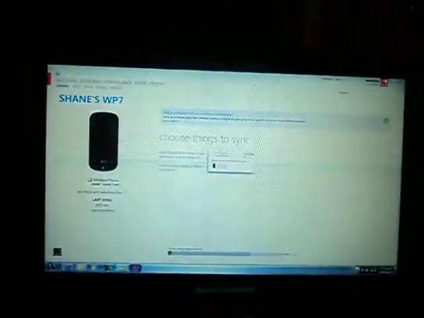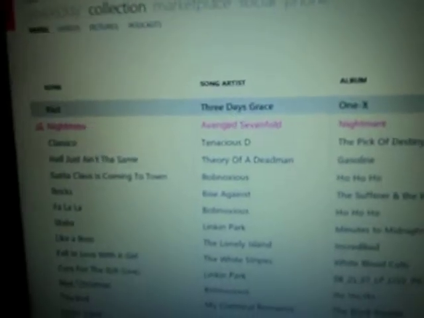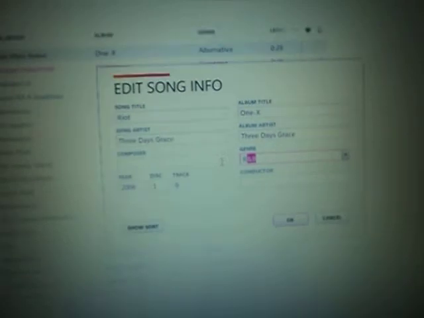Alright, so go back to your Zune, go to your collection, and you're going to want to drag in the ringtone that you just made. See, and that's at the top of the list there. I just made it. And when you go to it, you got to right click, go down to edit, change your genre there, and I should already have a ringtone one. Yep. So you just type in ringtone, hit OK,